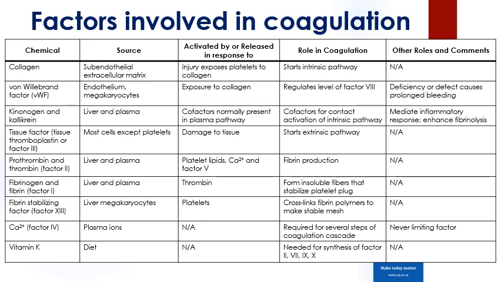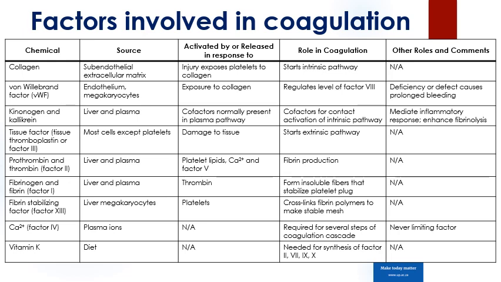So if we take a look at the factors that are important in coagulation, collagen is obviously an important factor as it stimulates the intrinsic pathway. Von Willebrand's factor, as we mentioned, carries factor 8 in the blood. So it regulates the levels of factor 8 in the blood. A deficiency in von Willebrand's factor will also lead to a bleeding disorder because you'll have a decrease in factor 8.